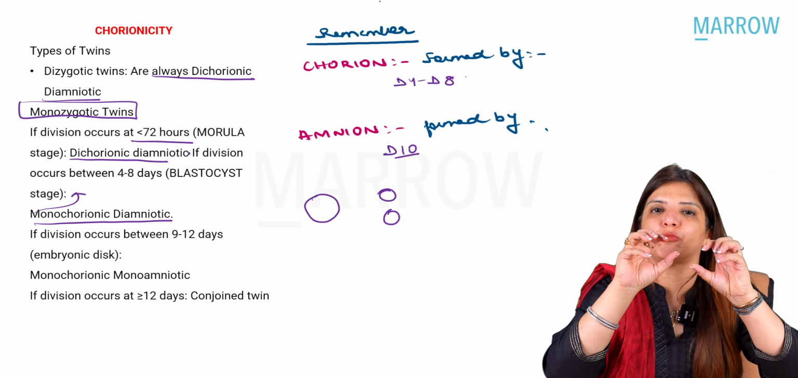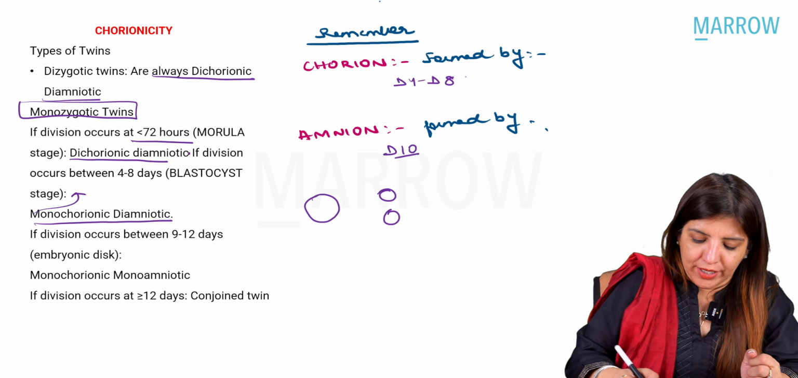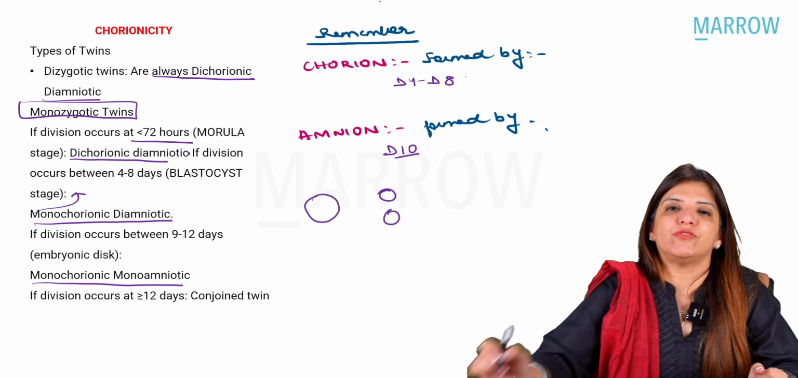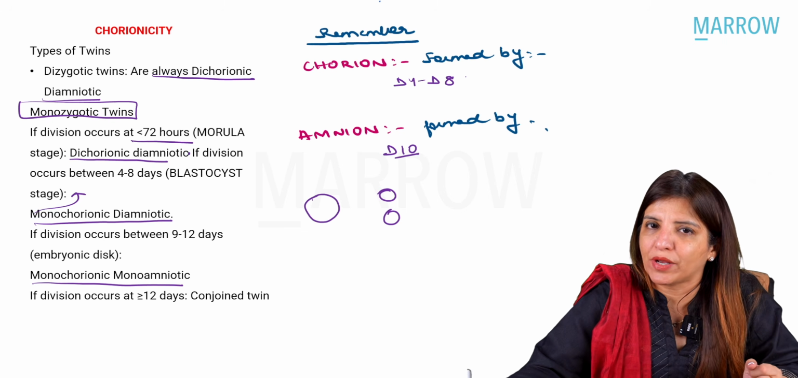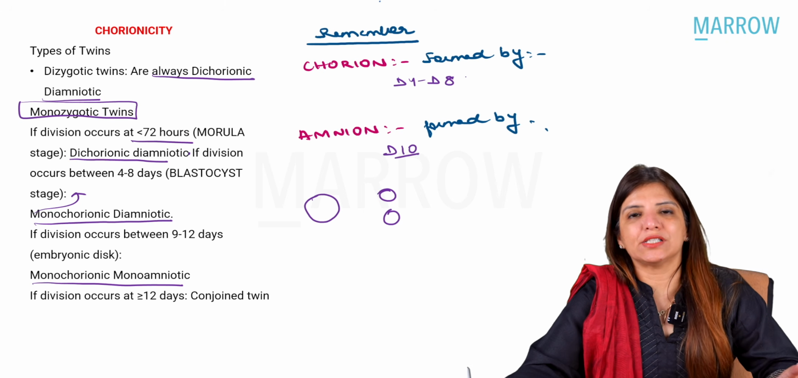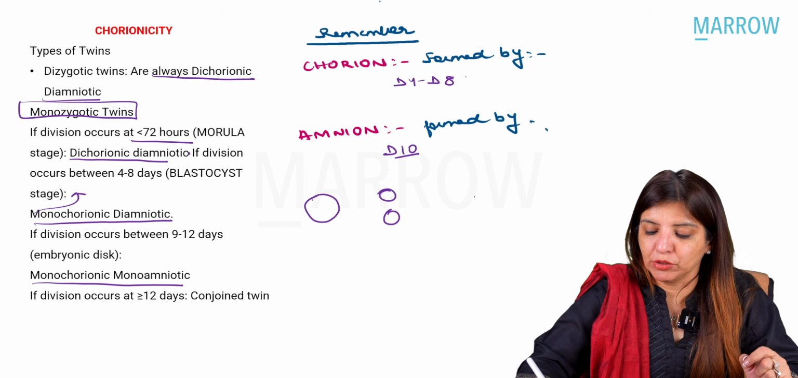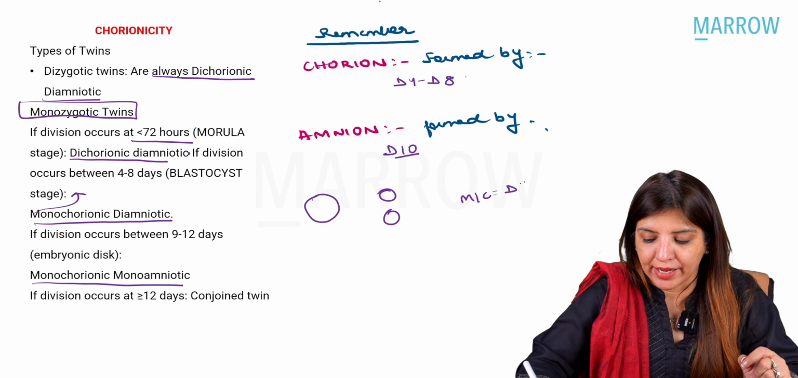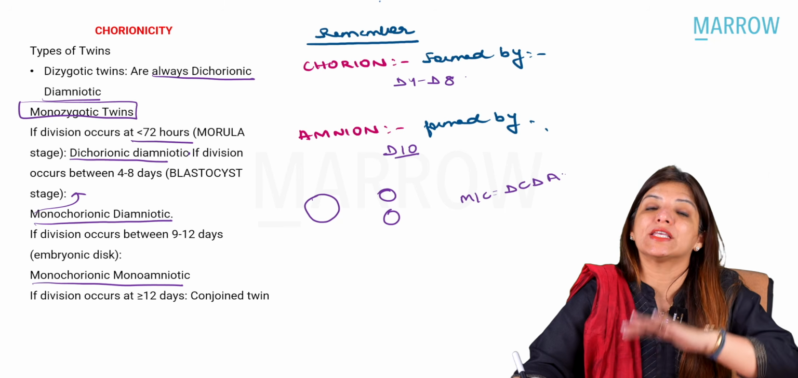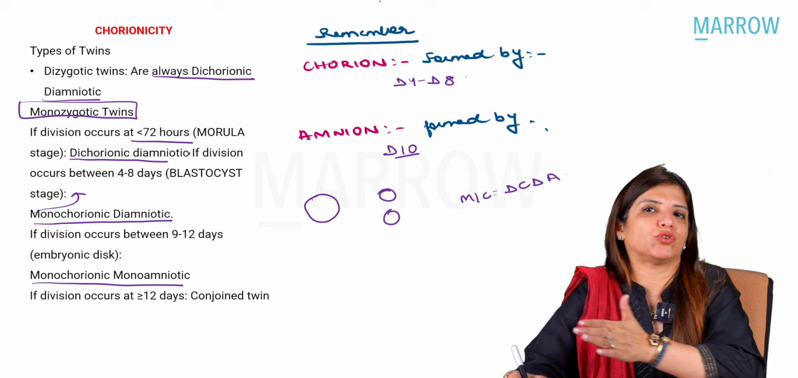So both the two small balls will be surrounded by single chorion, single amnion. That is monochorionic, monoamniotic. And if division happens at more than or equal to 12 days, then it is conjoined twins. Right? So this is how monozygotic twins are formed. Remember, the most common twins are dichorionic, diamniotic, because 80% of the twins are dizygotic, and dizygotic are always dichorionic,